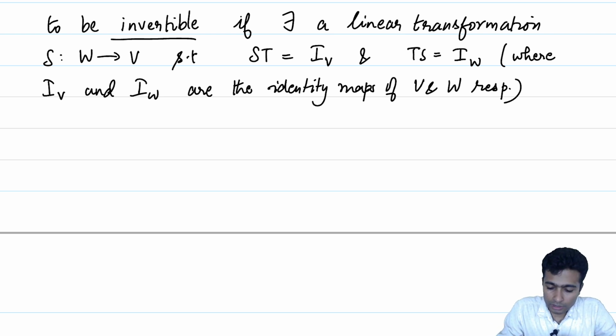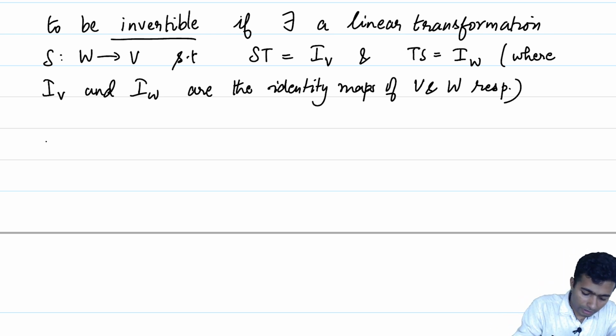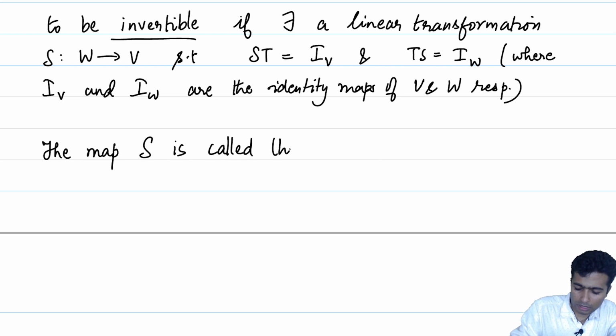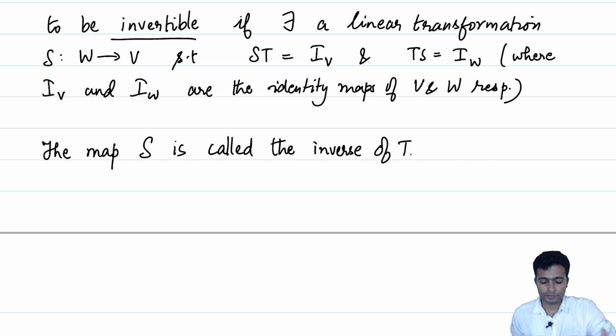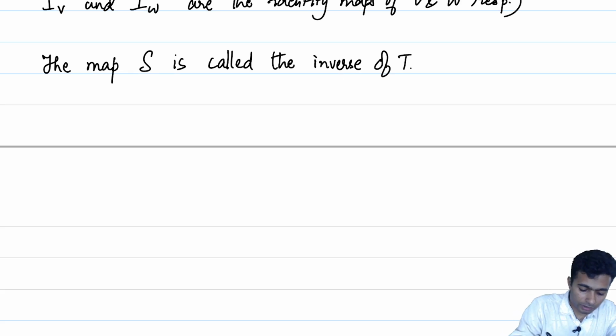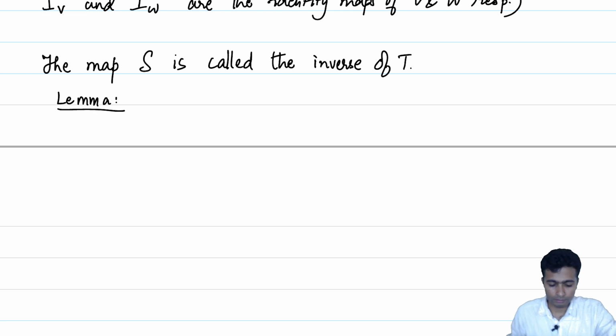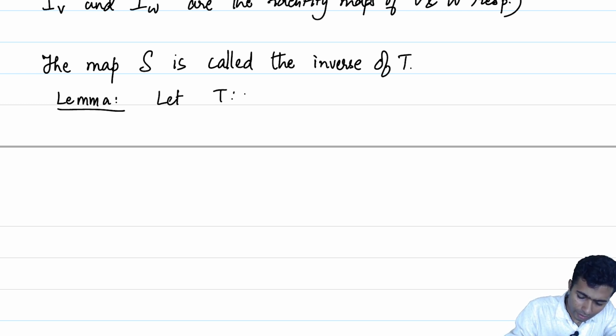If such an S exists, then the map S is called the inverse of T. And the next proposition will tell us that the inverse is unique, and therefore we can talk about the inverse of T and we will denote it by T inverse. So, let us just quickly prove a lemma. We have seen this idea before. Let T from V to W be an invertible linear transformation.